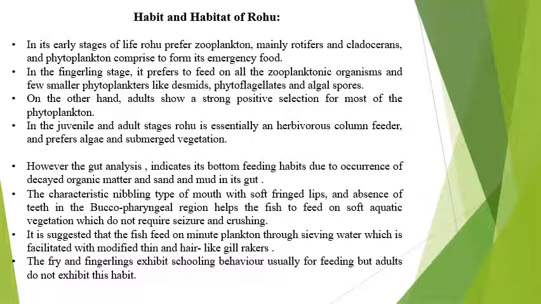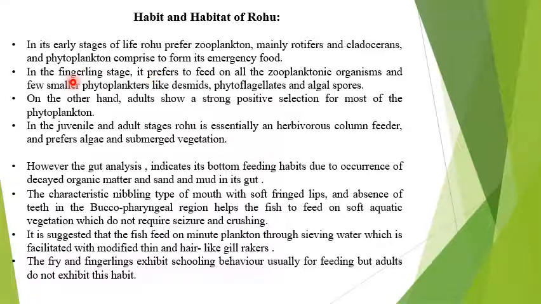Habitat and feeding. In early stages, all fishes, whether predatory, major or minor carps, depend on and prefer zooplankton, mainly rotifers and cladocerans, along with phytoplankton, and in the form of emergency food. The fingerling stage is when the fish is in the form of a small finger-like stage.